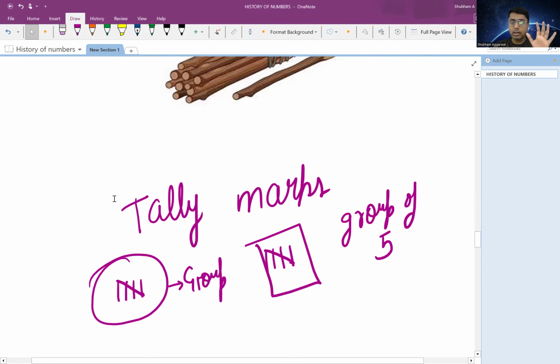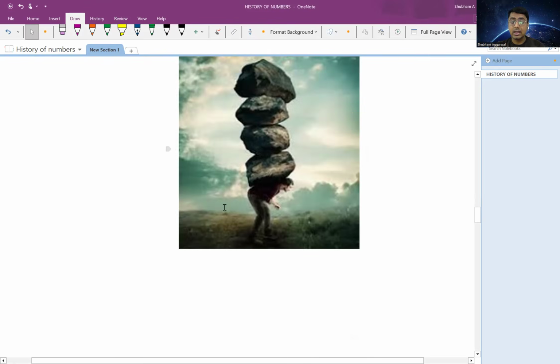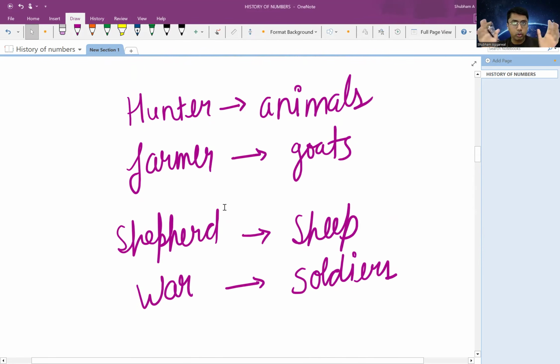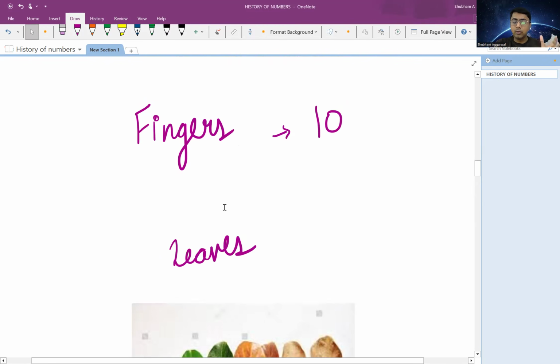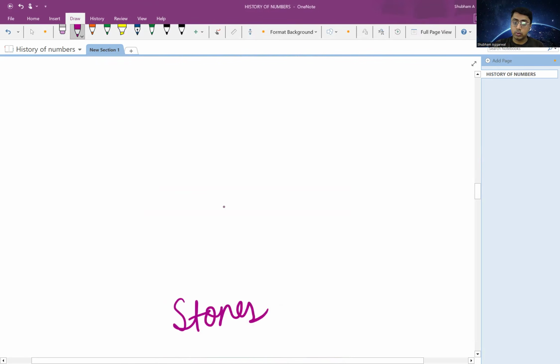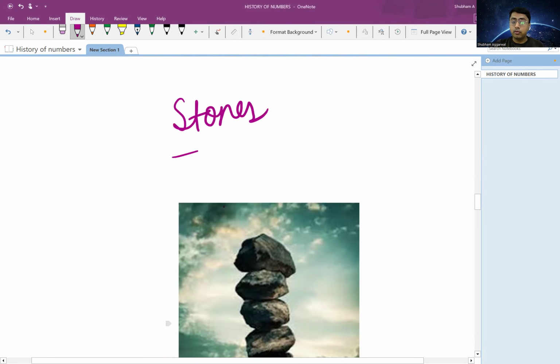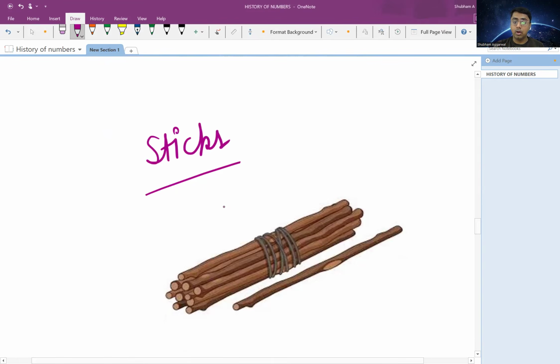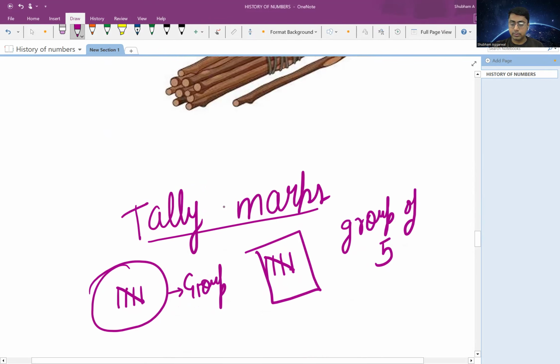But here we can understand one concept: humans discovered the idea of counting. They did not know numbers, but they knew they needed to keep track of so many things like animals, goats, sheep, soldiers. So they started with using fingers, they started using leaves, then they moved to stones, then to sticks, and they also discovered the idea of tally marks, right?